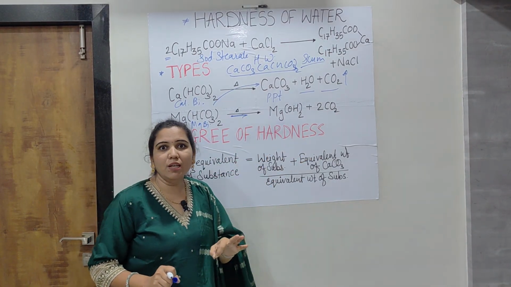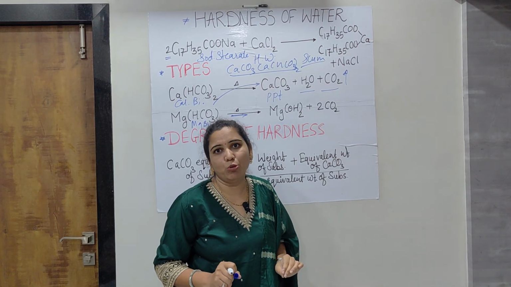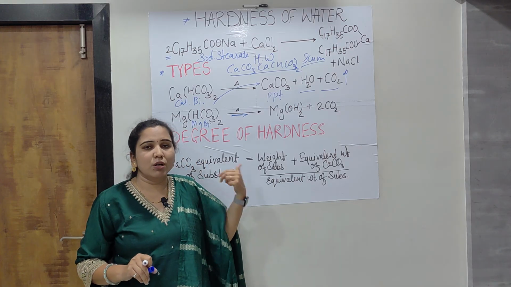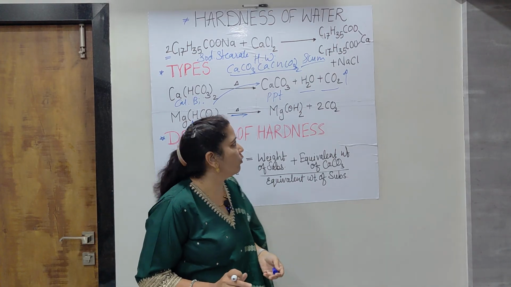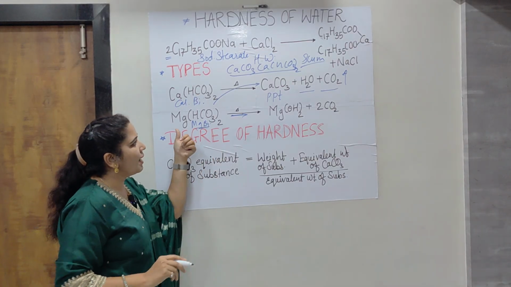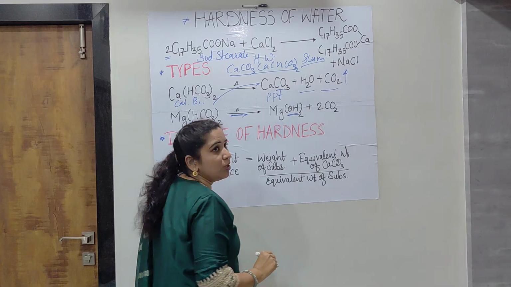So we have proved here that temporary hardness can be easily removed by the process of boiling, while other salts cannot be easily removed. In the same way, when we see magnesium bicarbonate, there is a formation of magnesium hydroxide, unlike magnesium carbonate.